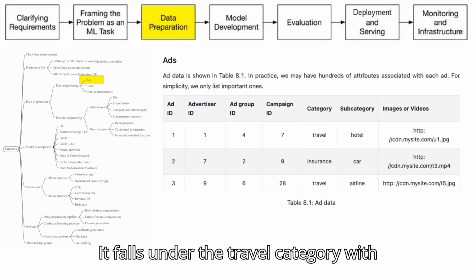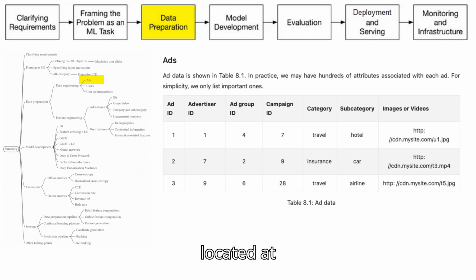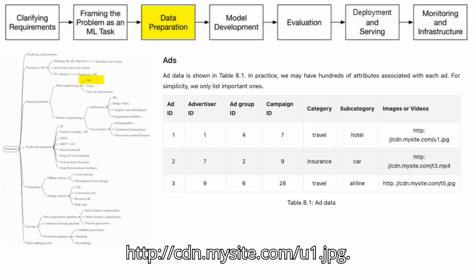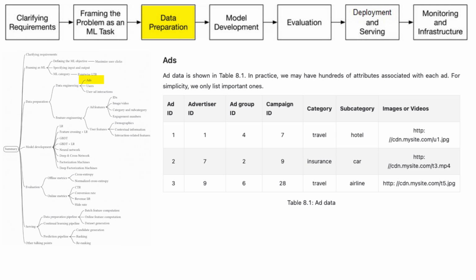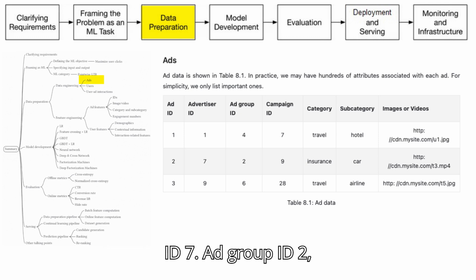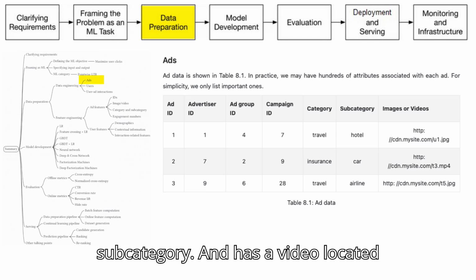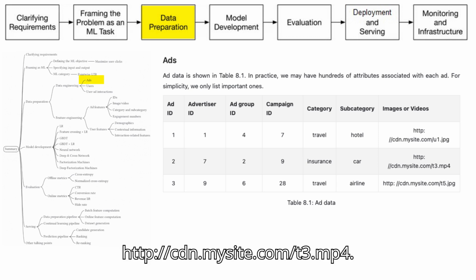It falls under the travel category with hotel subcategory and has an image located at http://cdn.mysite.com/u1.jpg. Ad ID 2 is associated with advertiser ID 7, ad group ID 2, campaign ID 9. It falls under the insurance category with a car subcategory and has a video located at http://cdn.mysite.com/t3.mp4.